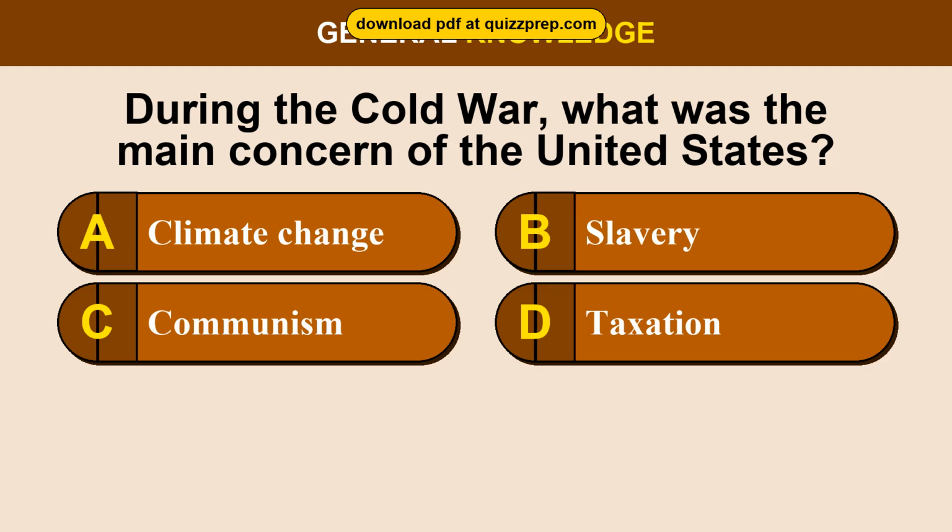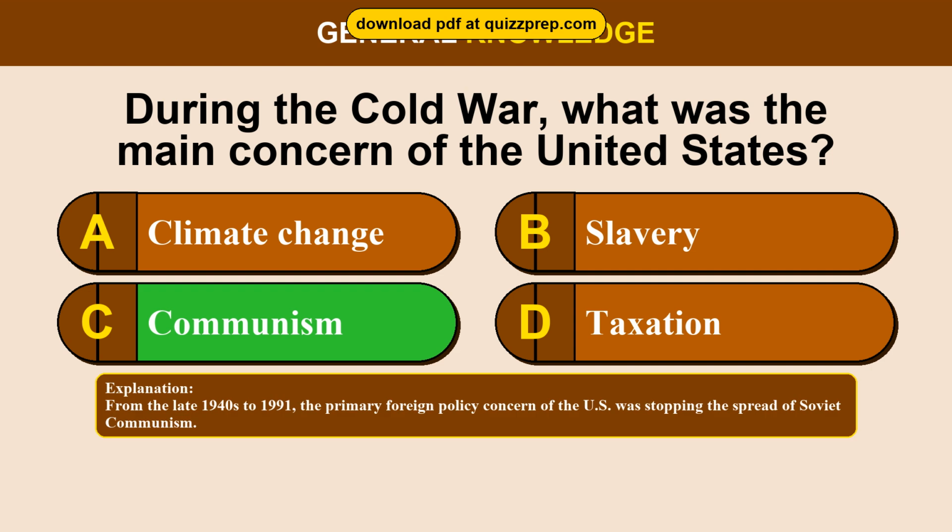Question 31. During the Cold War, what was the main concern of the United States? Option A, climate change. Option B, slavery. Option C, communism. Option D, taxation. The correct answer is option C, communism. From the late 1940s to 1991, the primary foreign policy concern of the U.S. was stopping the spread of Soviet communism.